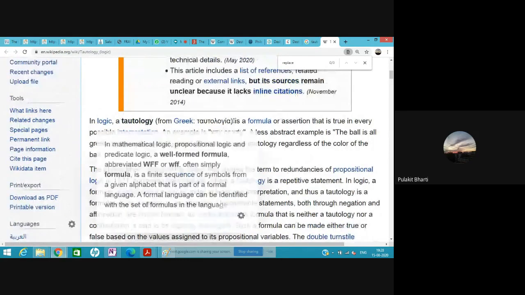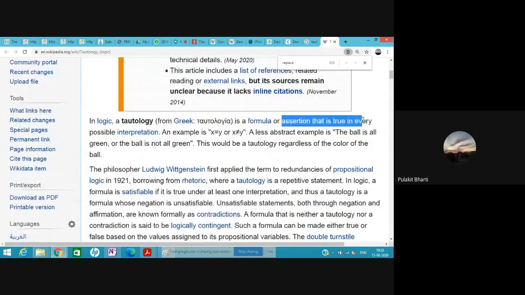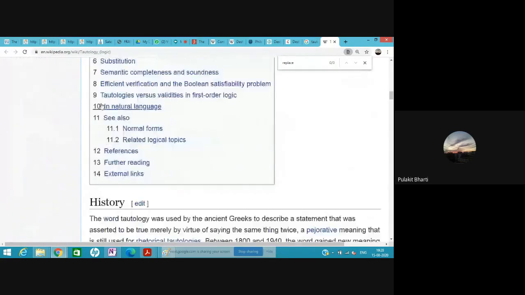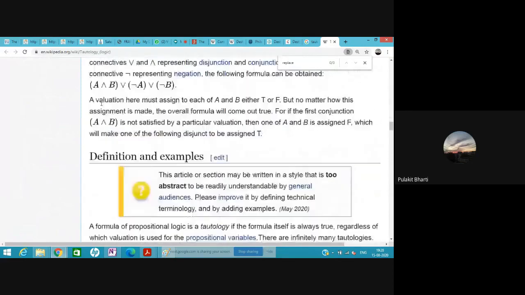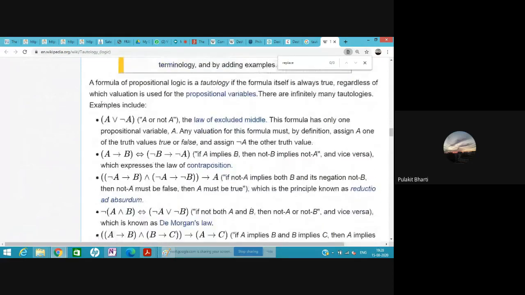It is a formula or assertion that is true in every possible interpretation. Now, suppose I try to say something, and logically I interpret it in different forms, two or more forms, and all the forms have the same meaning. It is tautology. For example, let us see. Here are some examples.